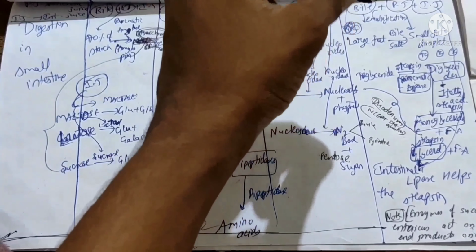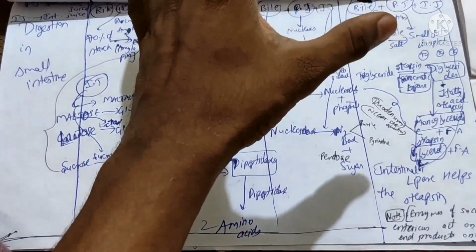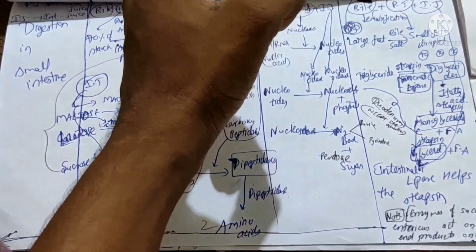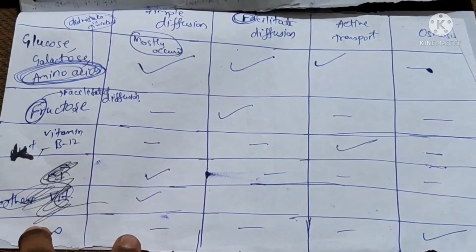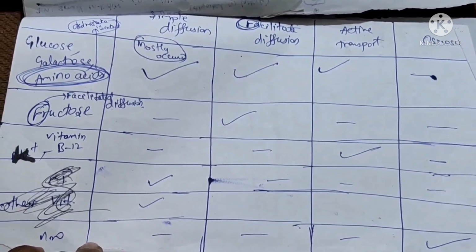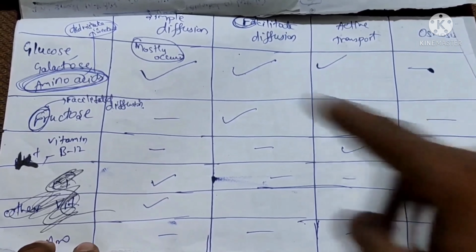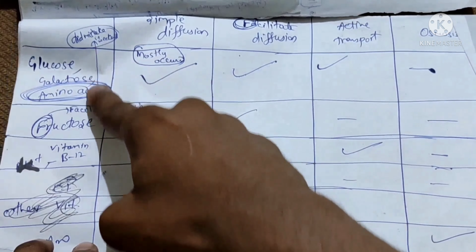In lipids, the major role is played by bile. Okay, what this bile does, we will see. And now the last topic of the lesson is absorption. This is nothing but how the digested products are absorbed. Okay, for example glucose, galactose, amino acids. Three of them are there.